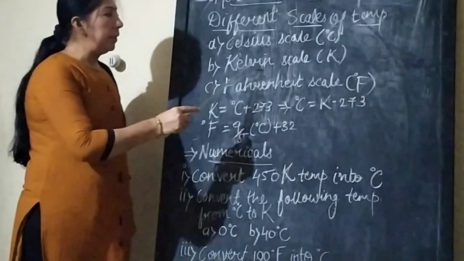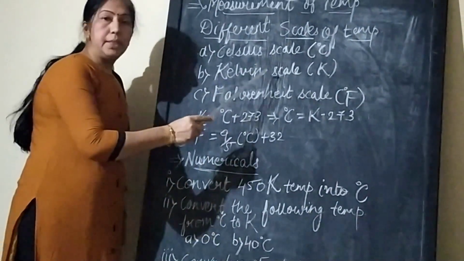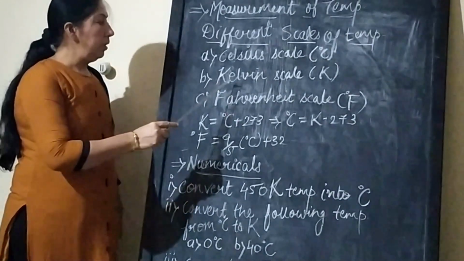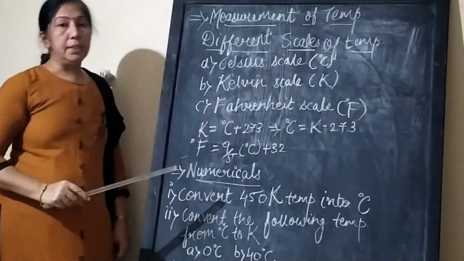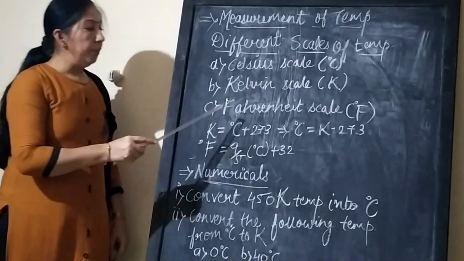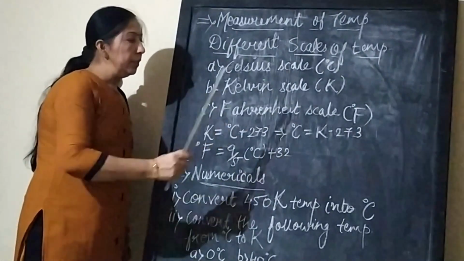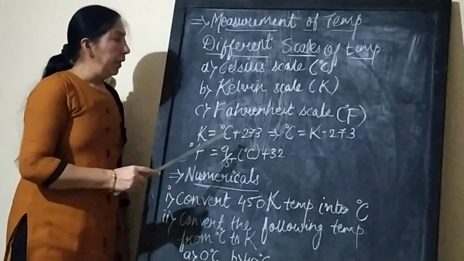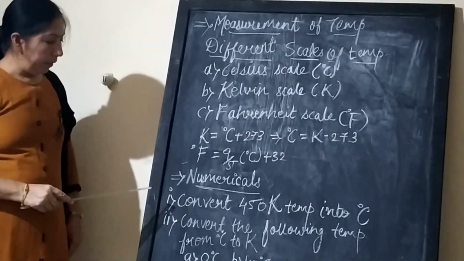Now Kelvin is the SI unit of temperature. The Celsius thermometer is calibrated and used in the chemical industry as well as laboratories. The Fahrenheit scale is calibrated in different clinical thermometers, and in the thermometer mercury is used as the liquid.